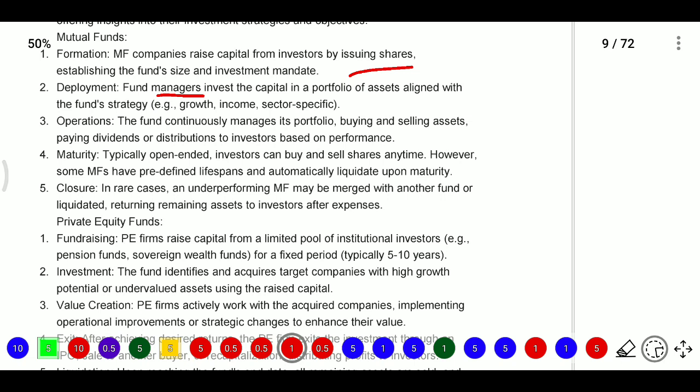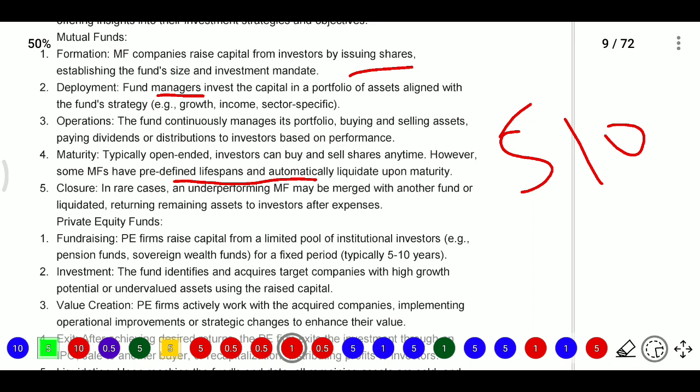However, some mutual funds have a predefined lifespan and automatically liquidate upon maturity. So some mutual funds will come to 5 years or 10 years. They may want to continue, they can continue, because it is an open-ended fund, they do not have many restrictions. They need to inform the regulator.